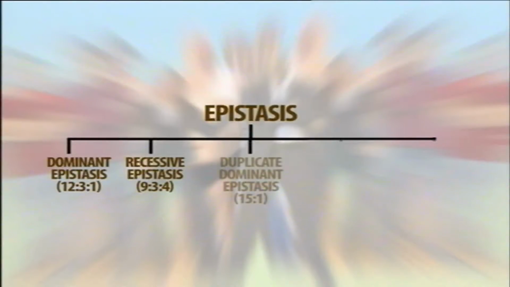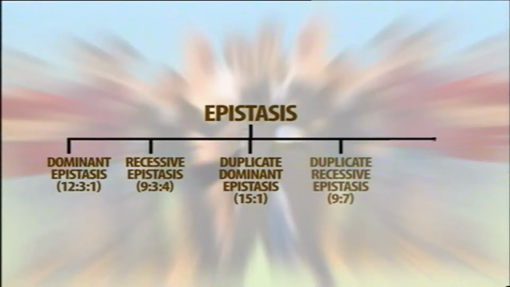In this case, the epistatic gene, if present in homozygous recessive form, will stop the expression of the hypostatic dominant allele. Number three, duplicate dominant epistasis, in which the dominant allele of both the gene loci produce the same phenotype without cumulative effect, and the Mendelian ratio is modified into a 15:1 ratio.